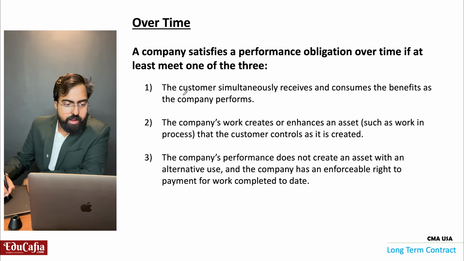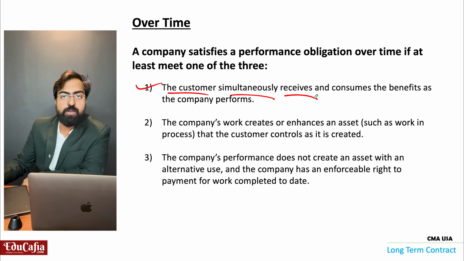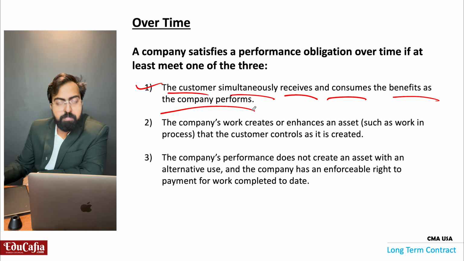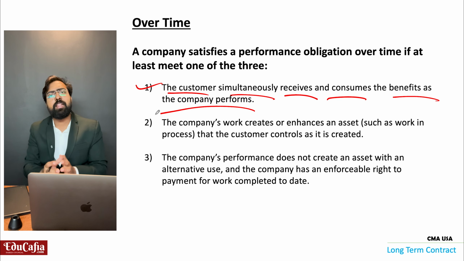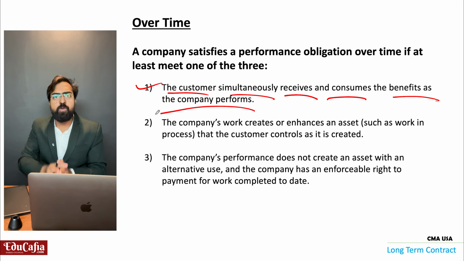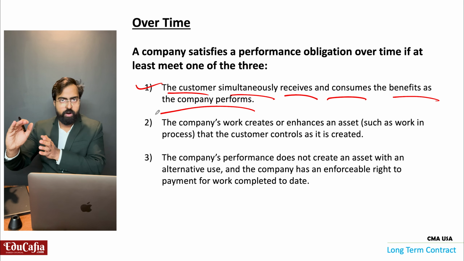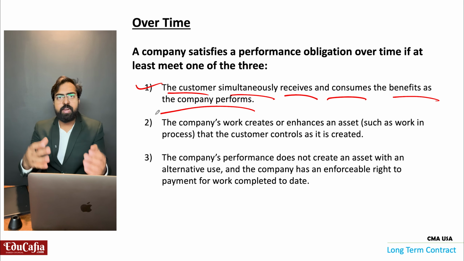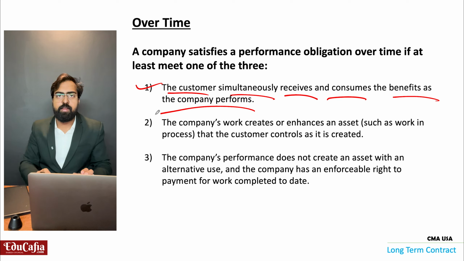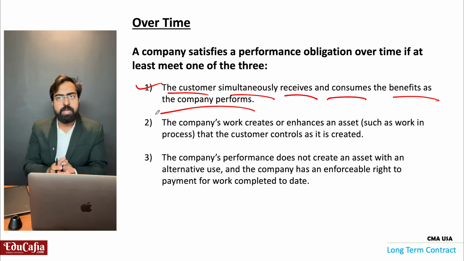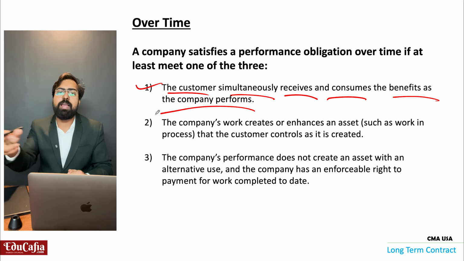First point, the customer simultaneously receives and consumes the benefit as the company performs. Where are we constructing the house? We are constructing the house at the owner's plot. There will be a plot in the name of the owner, and on that plot we are constructing the house or building. Whenever we are constructing the house, at the same time he can use it because we are constructing in his place only.